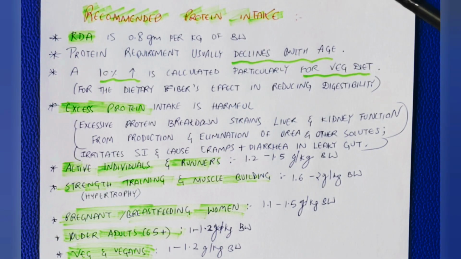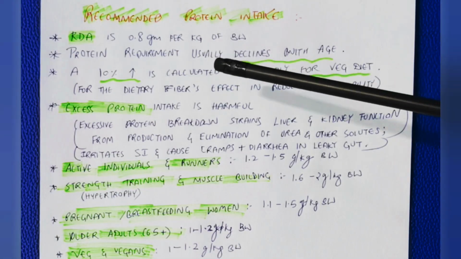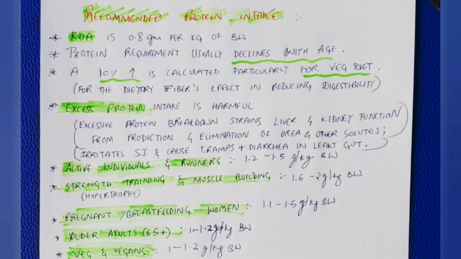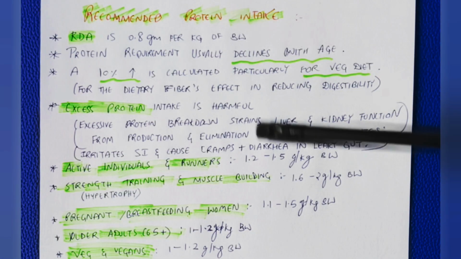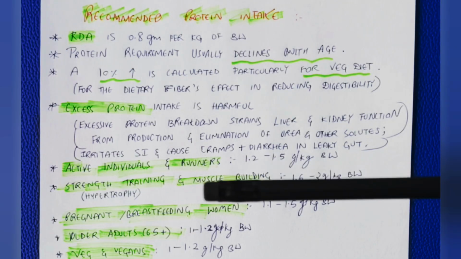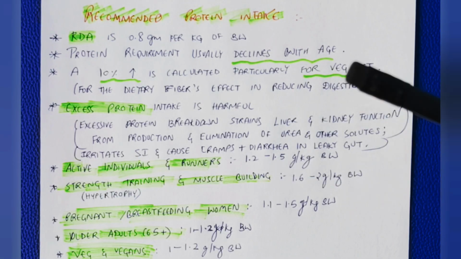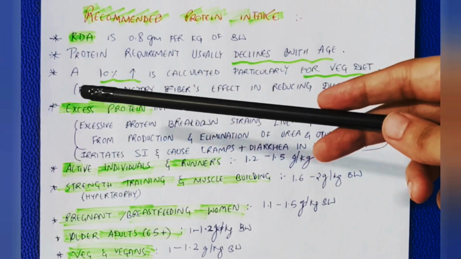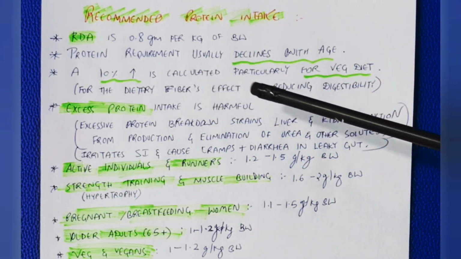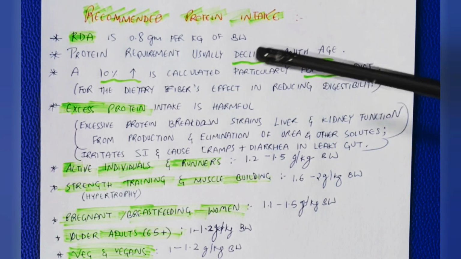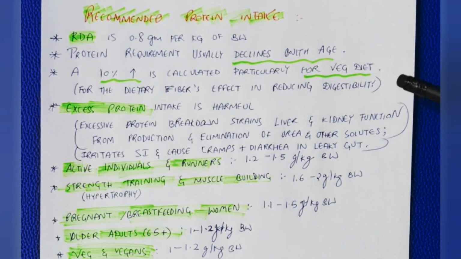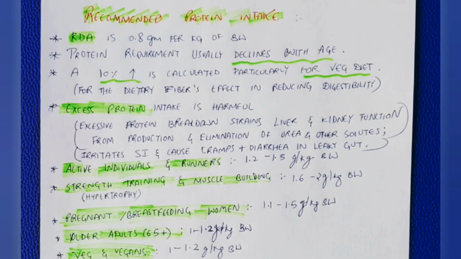The recommended protein intake is 0.8 gram per kg of body weight in a healthy normal individual. Protein requirement usually declines with age, infants requiring more protein than older people. A 10% increase is also calculated particularly for a vegetarian diet because of the dietary fibers' effect in reducing the digestibility of the fiber-rich food.